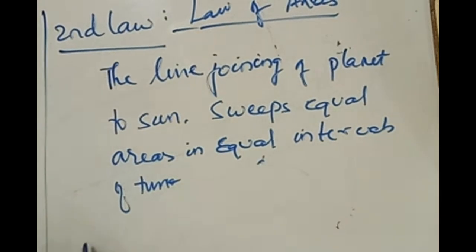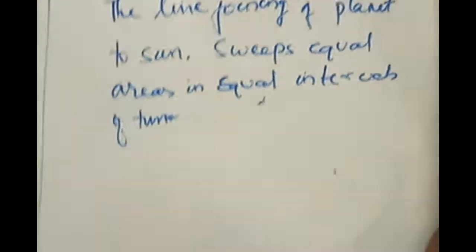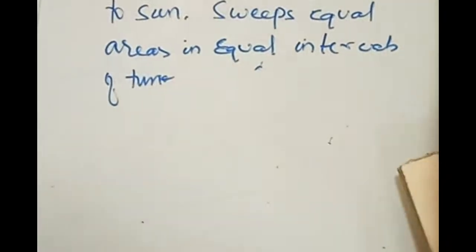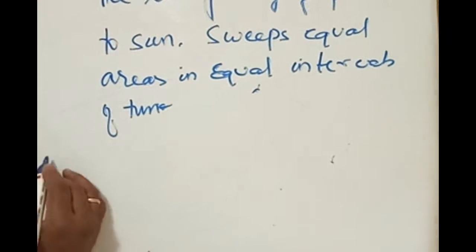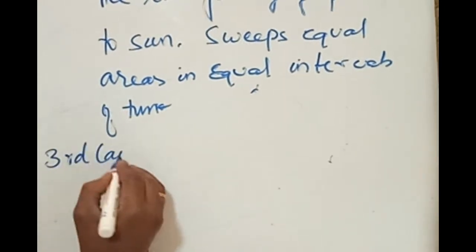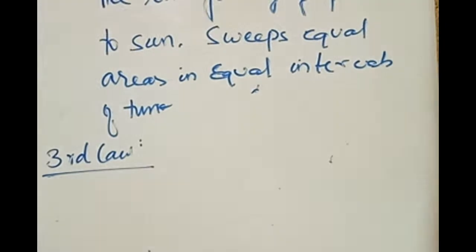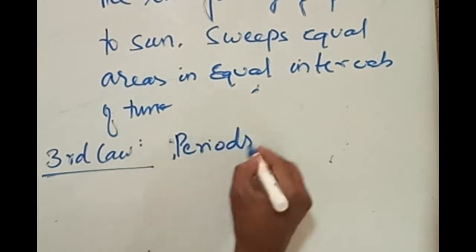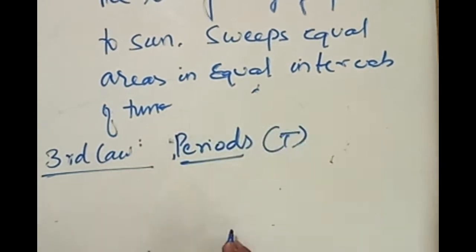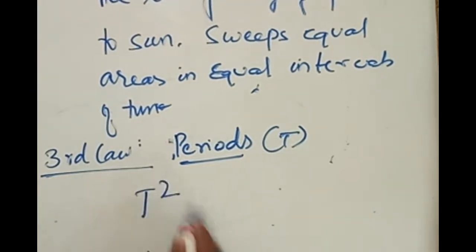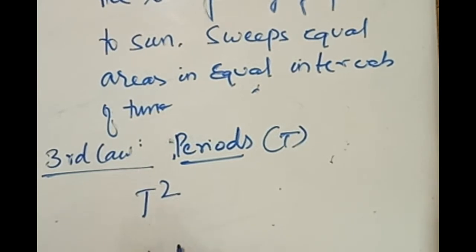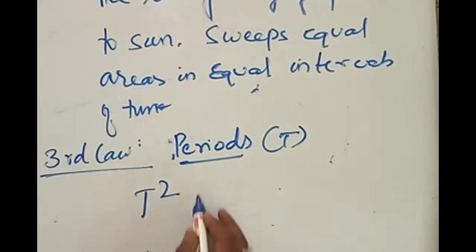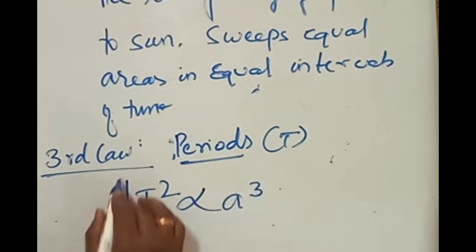Third law. What does this third law state? Kepler's third law. The name of the third law is the law of periods, the time period. Law of orbits, law of areas, and law of periods. What does the law of periods state? It says that the square of the time period of revolution of a planet around the sun, T squared, is directly proportional to a cubed.